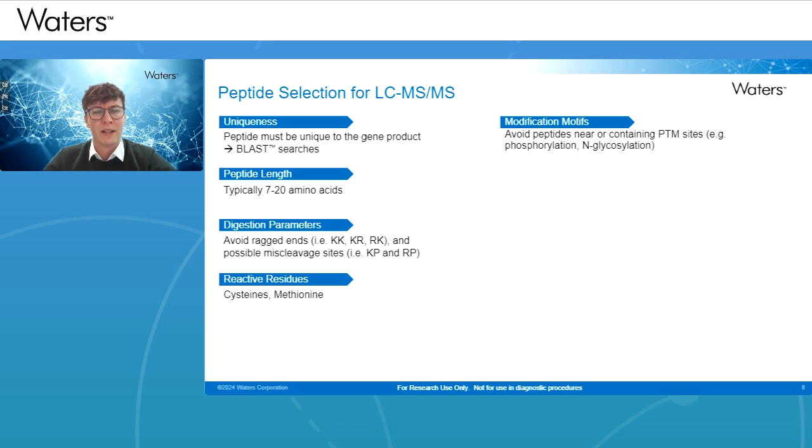Basically avoid peptides that do contain PTM sites, such as those that are prone to maybe phosphorylation or glycosylation, because those sites may impact, say, the capture in the sample preparation, and also, again, if you're targeting this by MRM, could change that MRM that you're trying to use for the analysis.